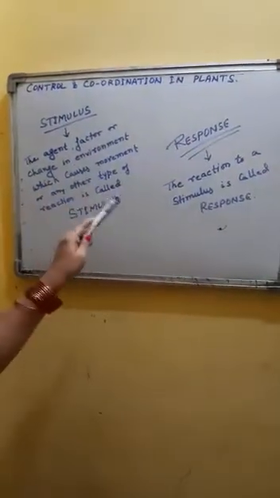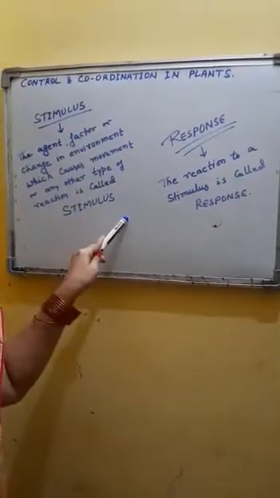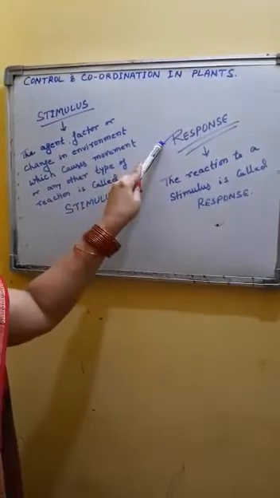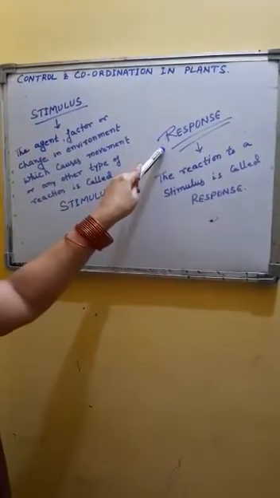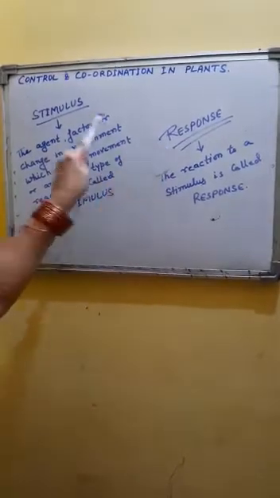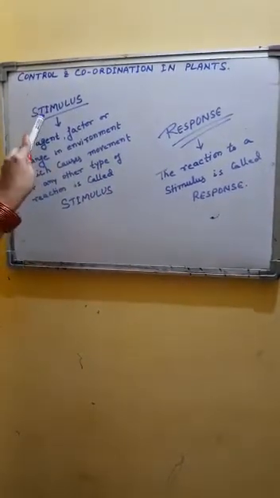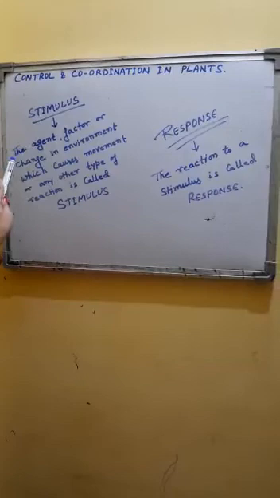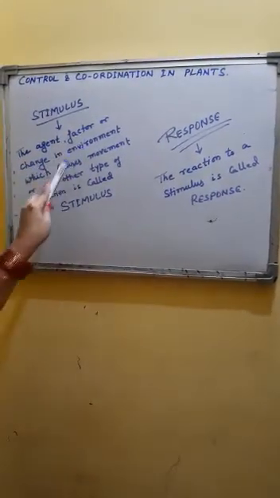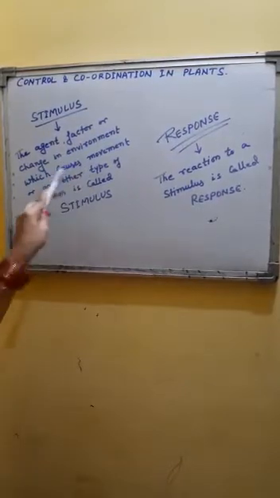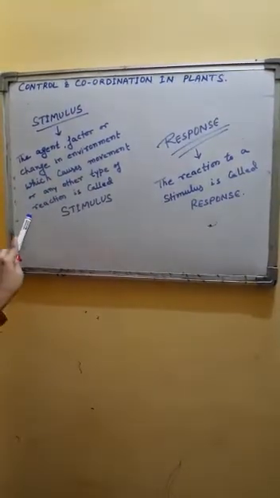Before we start, we must recall two terms that we have studied in lower classes: stimulus and response. You must be recalling these two terms. Stimulus is the agent, factor or change in environment which causes movement or any other type of reaction.